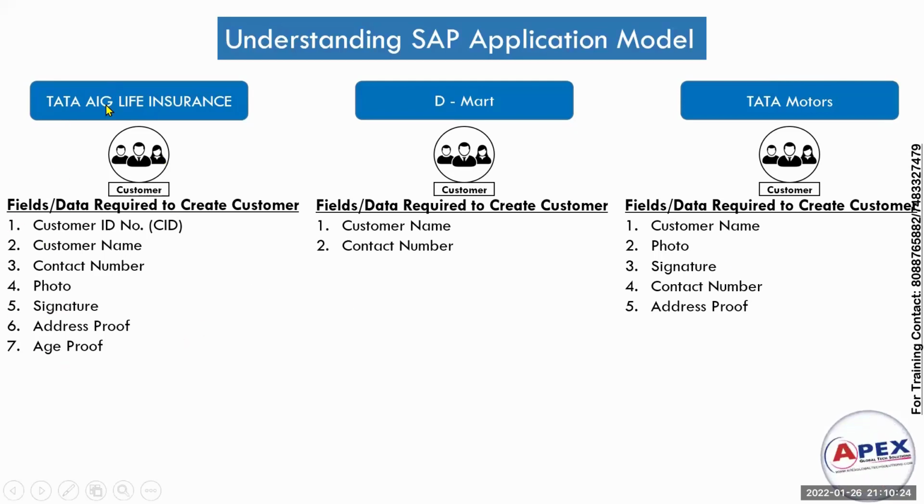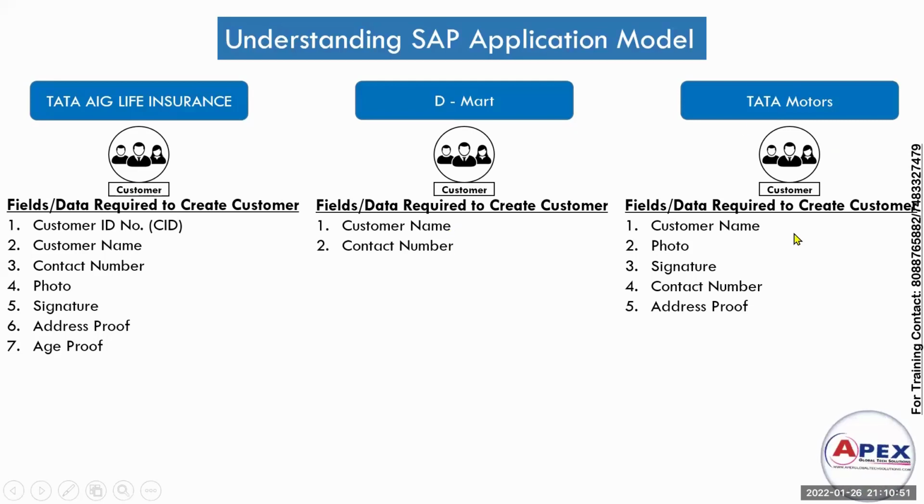Suppose Tata AIG Life Insurance is adopting SAP software. They can customize this data. Whenever the insurance company creates a customer, they will get these fields. Suppose the DMart company has adopted SAP. When they create the customer data, they will get only these two details.